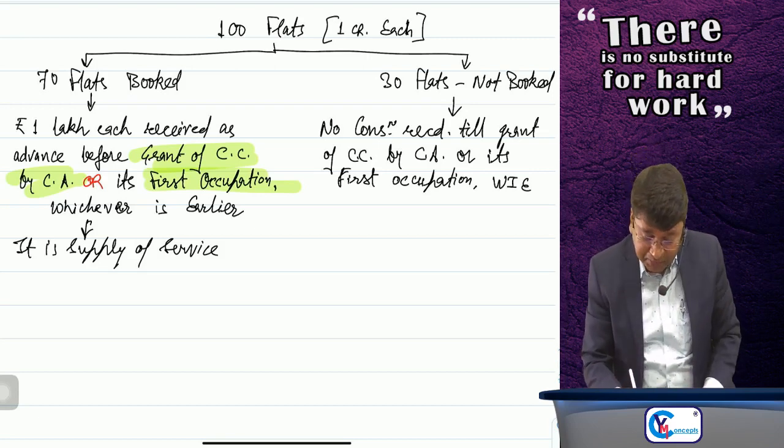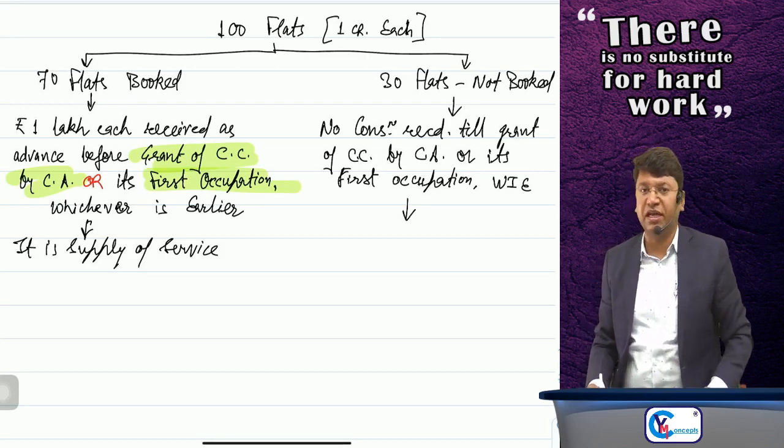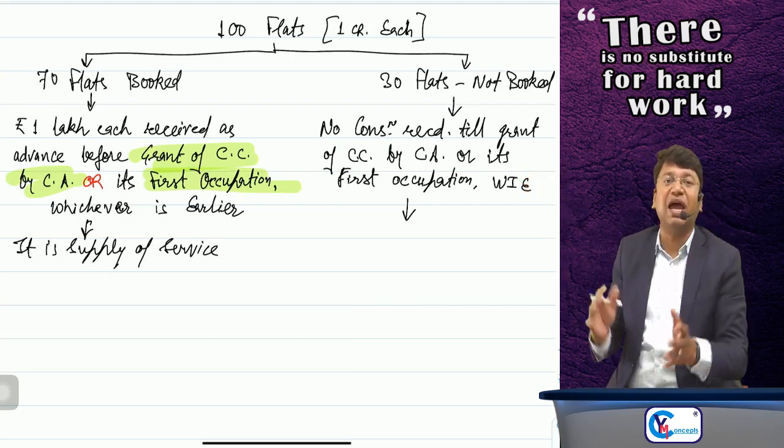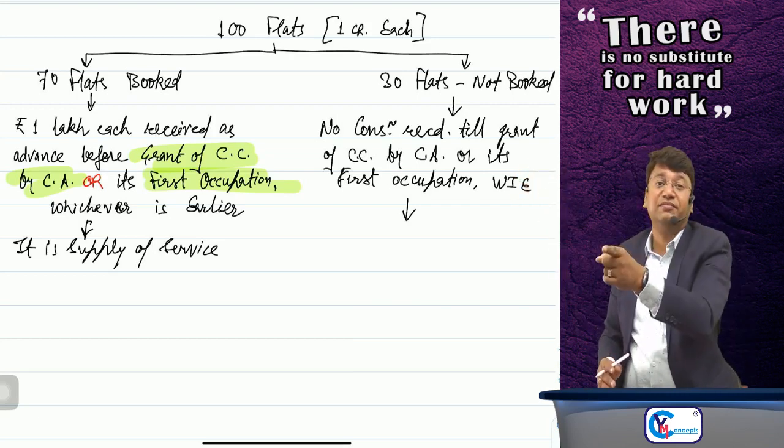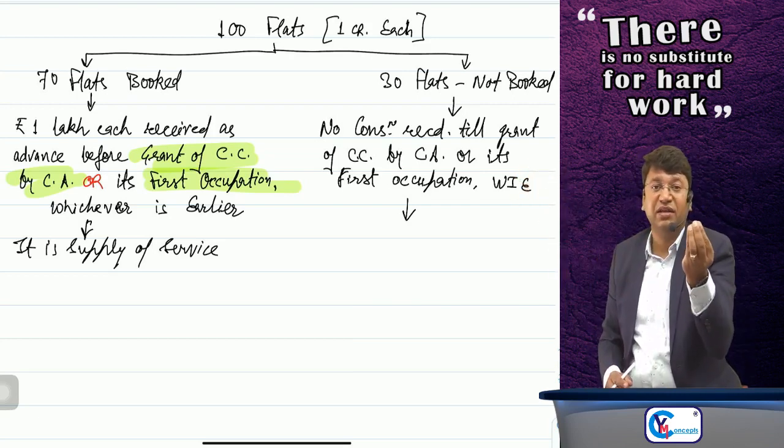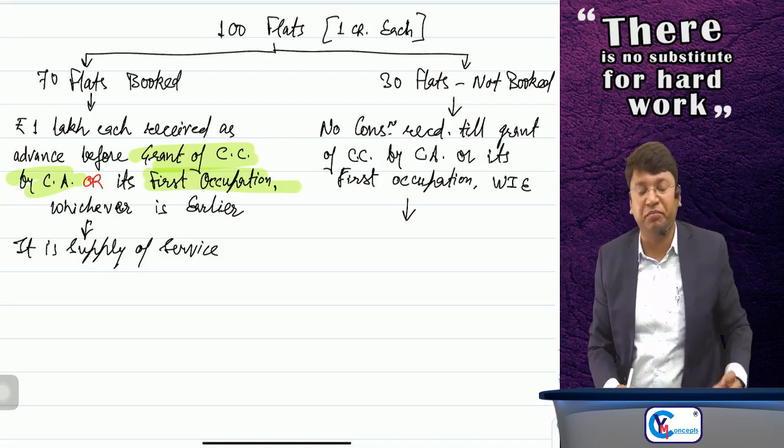But suppose the completion certificate is granted or first occupation takes place, the building is complete in all respects, and if you buy the flat, then you are just purchasing the flat. You are just purchasing the immovable property from me.